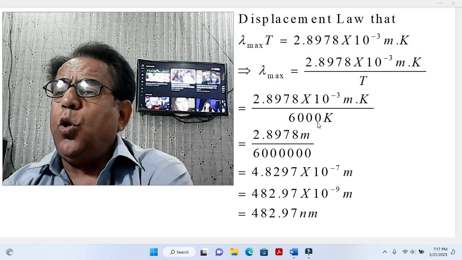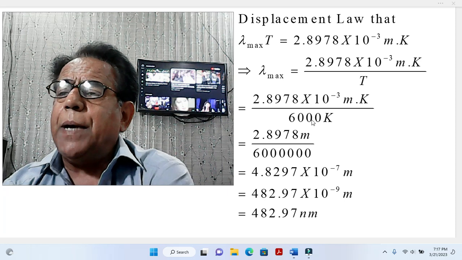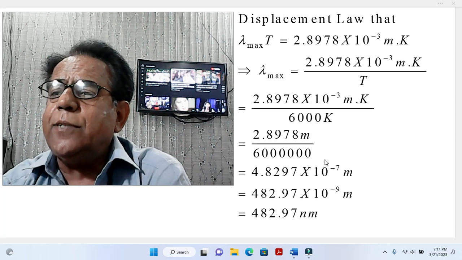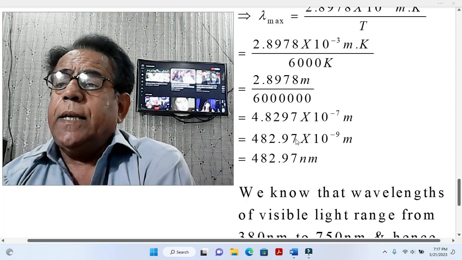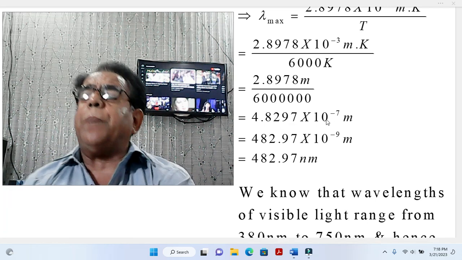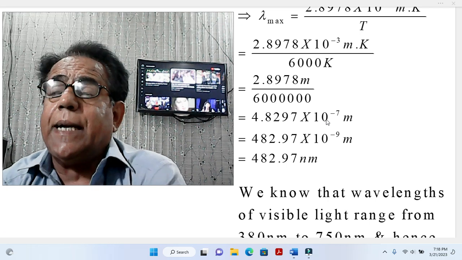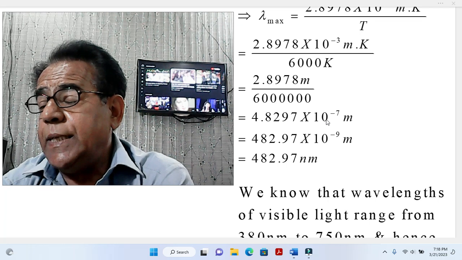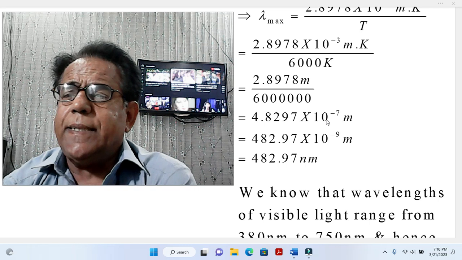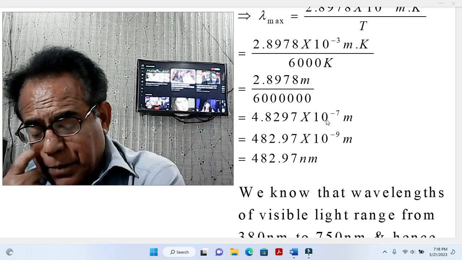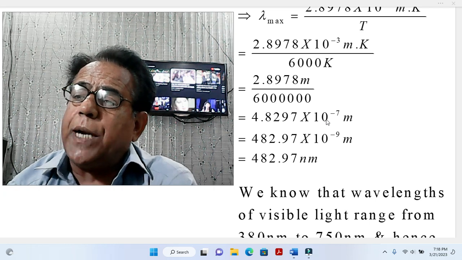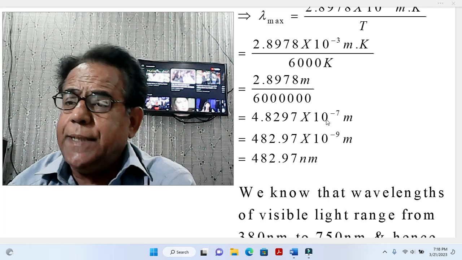So 6000 multiplied with 10 raised to the power plus 3 will take this shape, 6 and 6 zeros. So it becomes 4.8297 into 10 raised to the power minus 7 meter, and I have already mentioned that 10 to power minus 7 is not appropriate for us, just as a fashion, as a pattern, as a formality. So we prefer to convert it either into 10 to power minus 6 or 10 to power minus 9.